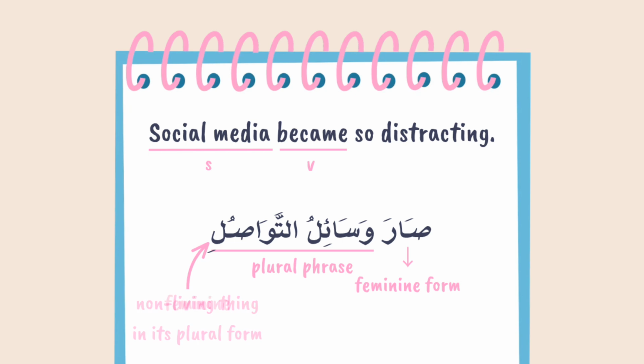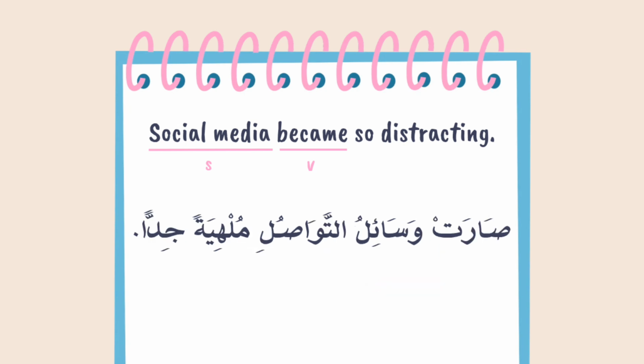وسائل التواصل is feminine, so we change سارة to صارت. صارت وسائل التواصل ملهية جدا. ملهية is the adjective meaning distracting. It's in its feminine form because, as we explained, وسائل التواصل is feminine, so ملهية takes the feminine form too,